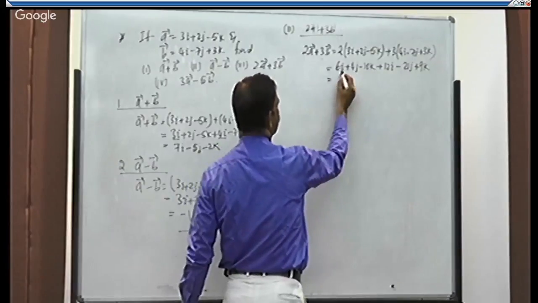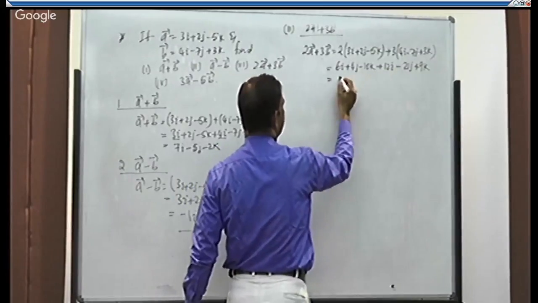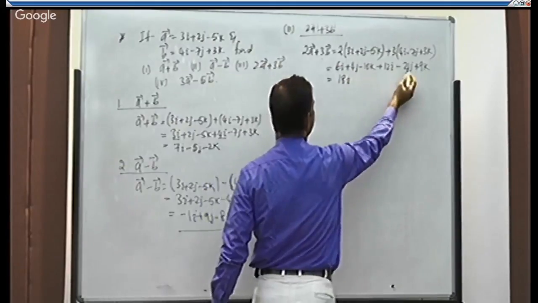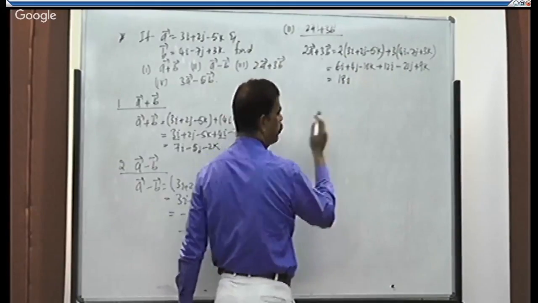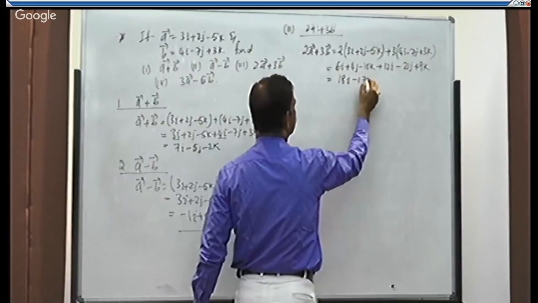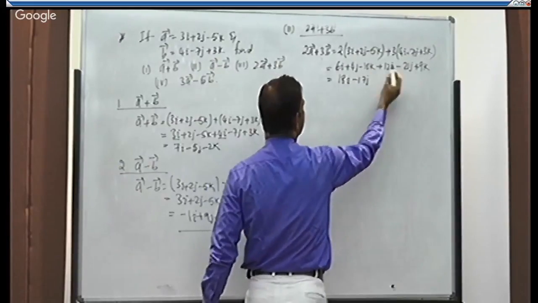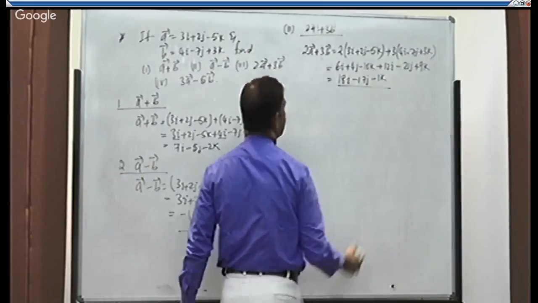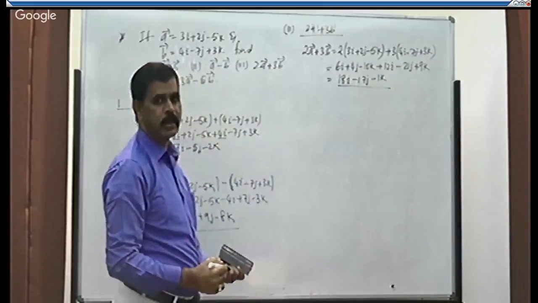So 6i plus 12i is equal to 18i, plus 4j minus 21j, it is equal to minus 17j. Minus 10 plus 9, it is minus 1k. This is 2a plus 3b.